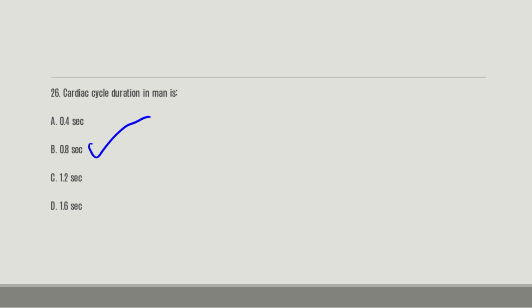Now when they say cardiac cycle, what they're asking you is how long it will take for the heart to carry out all its phases. The phase of filling of blood, when the pressure builds up and the valve opens and the blood flows down to the ventricle, and the valve closes back and then the ventricular contraction begins, and it contracts until you reach a particular pressure that forces the aortic and pulmonary valves to open up. So how long will it take for the whole process to complete? A single heartbeat takes 0.8 seconds.